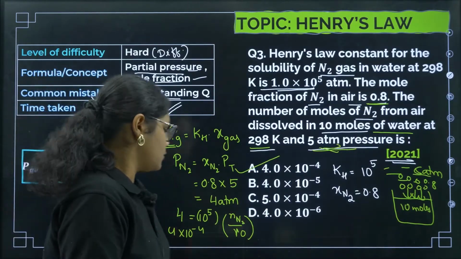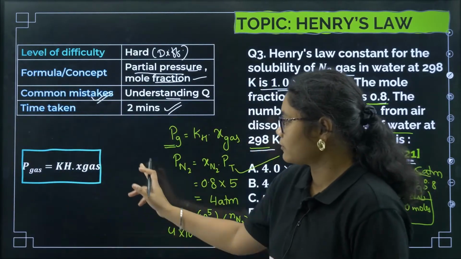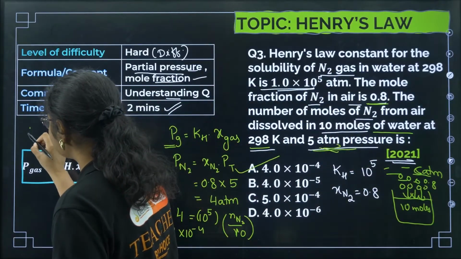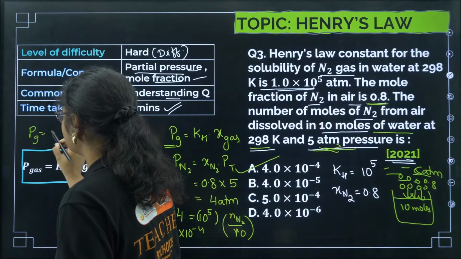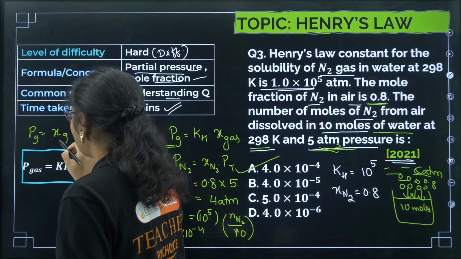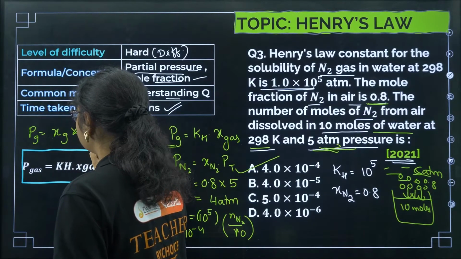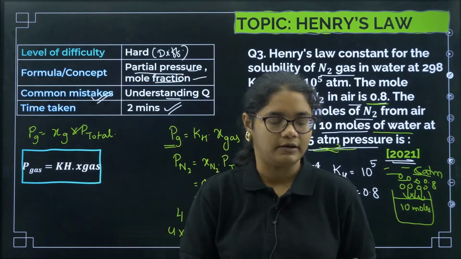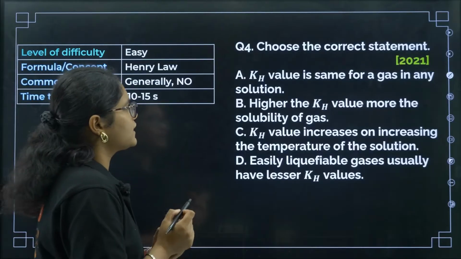Okay, so here you need to know the formula of Henry's law, and you should also know the partial pressure formula, that is P of the gas is equal to X of the gas into P total. Okay, clear?